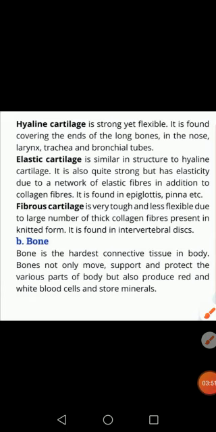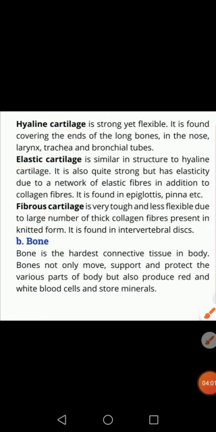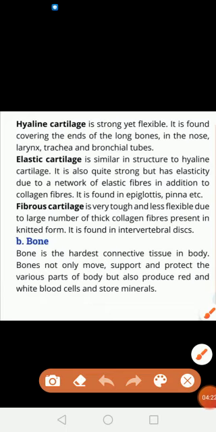The first type of cartilage is hyaline cartilage, then elastic cartilage, and the third type is fibrous cartilage. The first one, hyaline, is strong and flexible. It is found covering the ends of long bones, and in the nose, larynx, trachea, and bronchial tubes. These are the locations of hyaline cartilage.